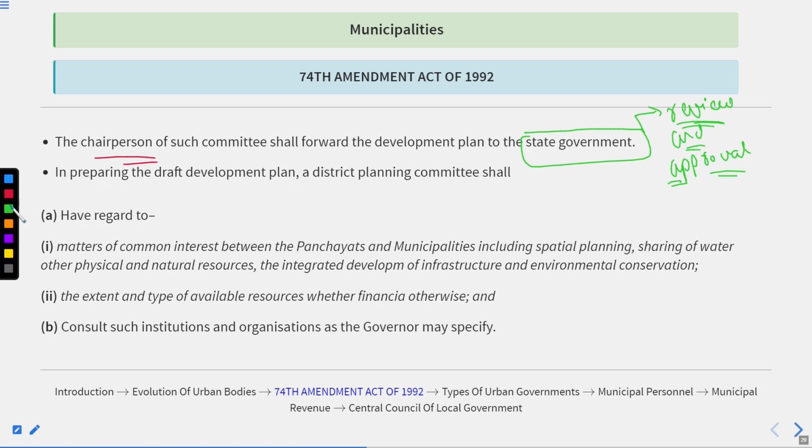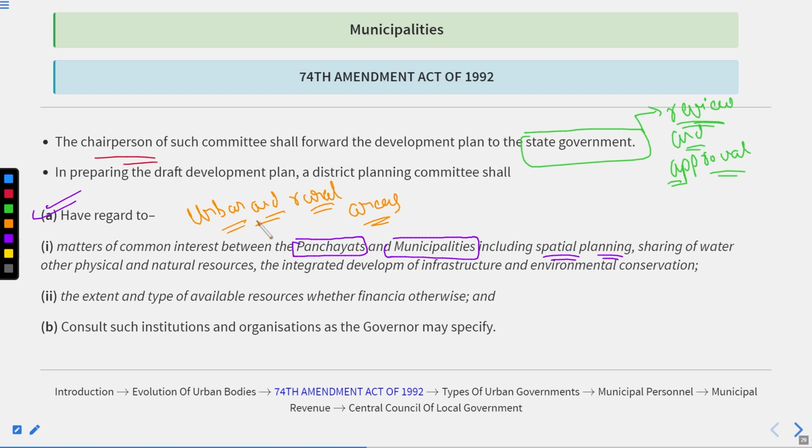What are the factors the district planning committee is required to consider while formulating the plan? First, have regard to matters of common interest between the panchayats and the municipalities, including spatial planning, sharing of water and other physical and natural resources, the integrated development of infrastructure, and environmental concerns. These are the common areas of interest between the urban and the rural areas.